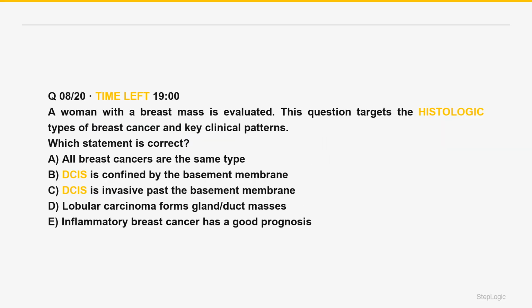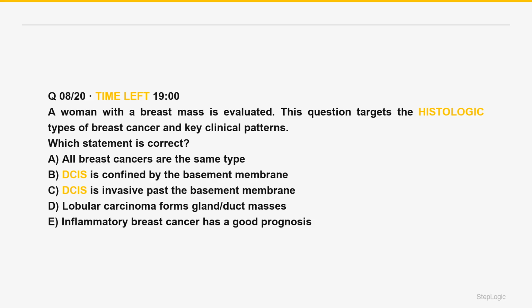Which statement is correct? A woman with a breast mass is evaluated. This question targets the histologic types of breast cancer and key clinical patterns. Read the command. Which breast cancer type statement is correct? DCIS: pre-invasive. Invasive ductal: most common.